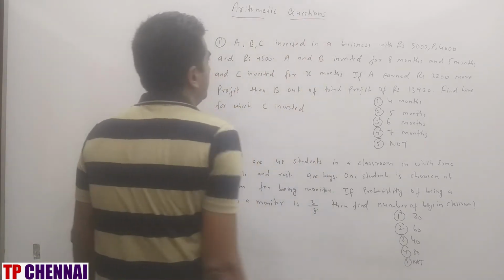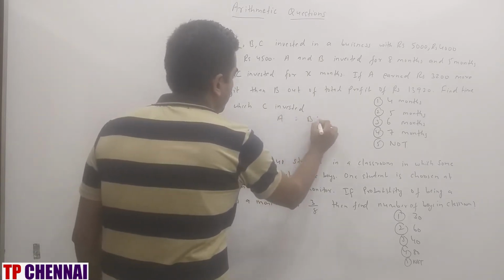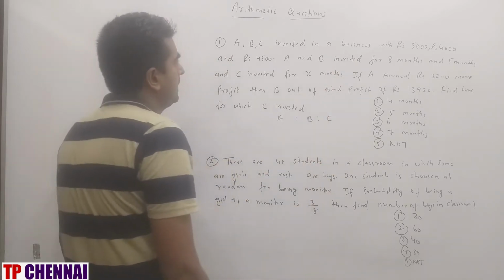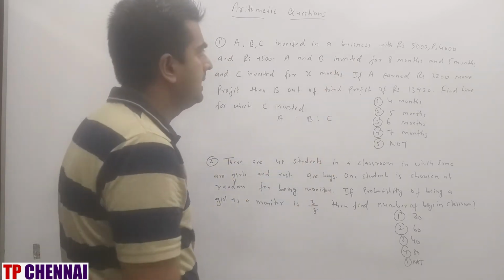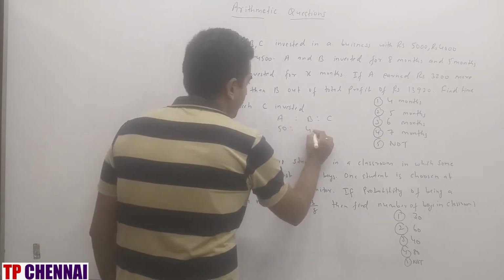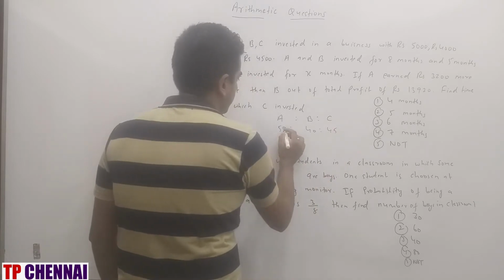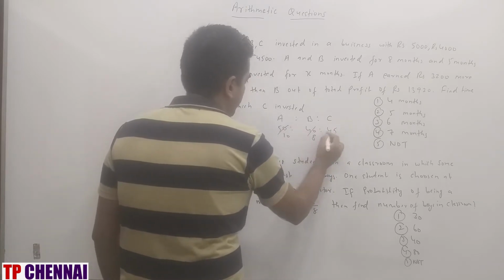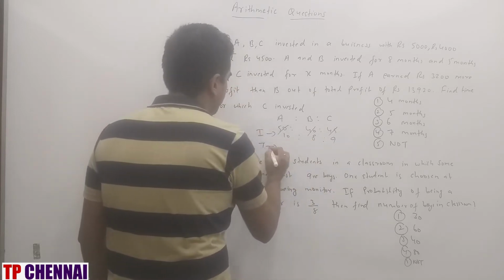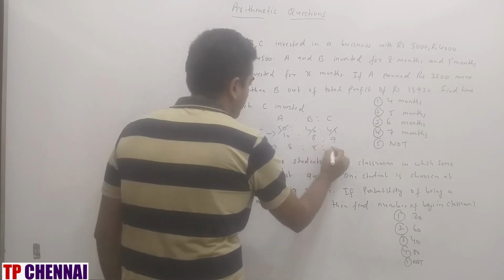So A, B and C are there, right? 5 followed by 3 zeros, 4 followed by 3 zeros, 45 followed by 2 zeros. So we can cancel 2 zeros. So the investment ratio is 50, 40 and 45. Right? So this is 5 tens, 5 eights, 5 nines. What about the time period of A, B, C? A and B are 8 and 5, and C is X.